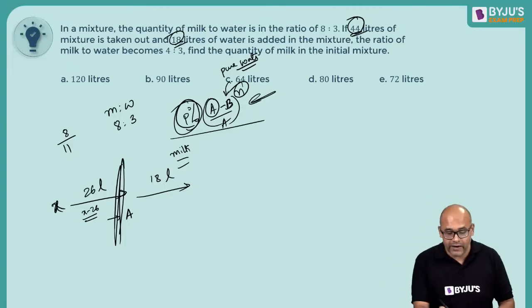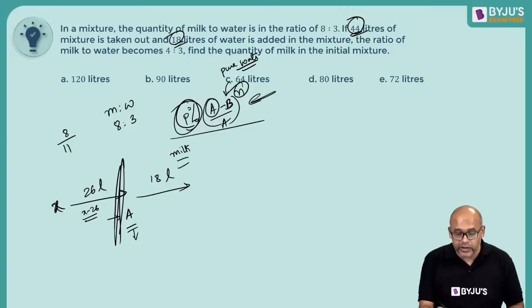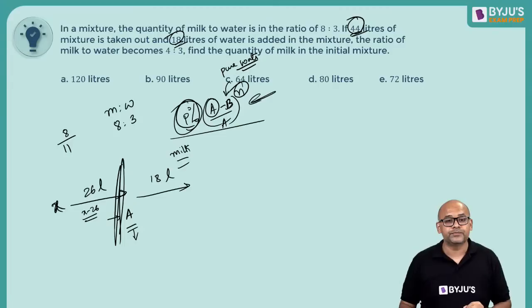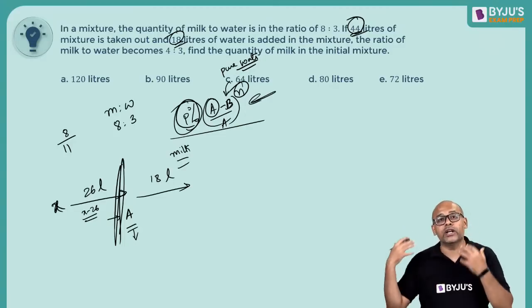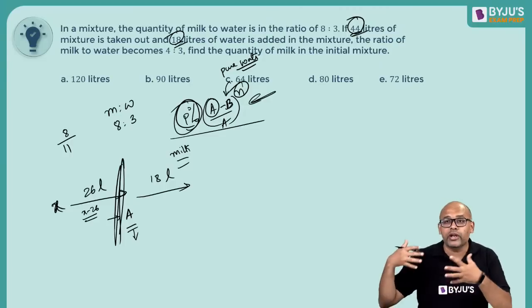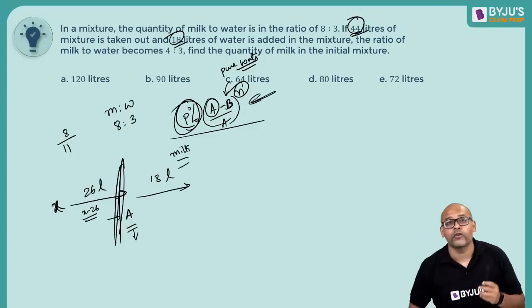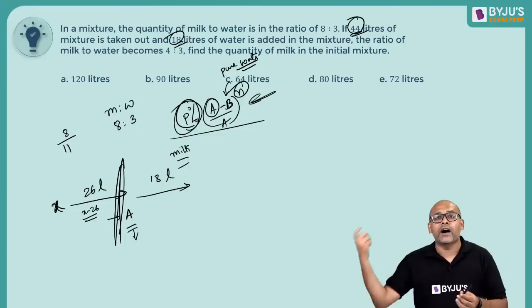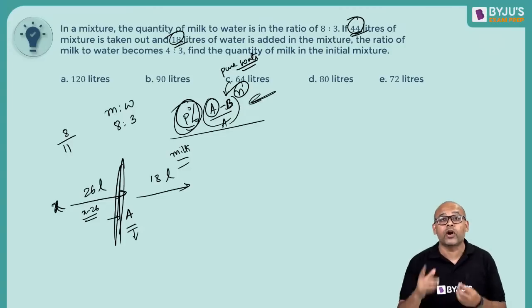Now what is the question? I have A liters. From that I am taking out 18. What is the composition of A? The composition of A, remember guys, the basic logic is the ratio will remain the same. When you take something out, you will not change the composition, it will be the same. Imagine you are drinking Bournvita or coffee. Coffee is decoction and milk, right? When you take half a glass out of it, will the composition change? It will still be the same. The ratio will be the same. It will not get affected unless you add something to it.